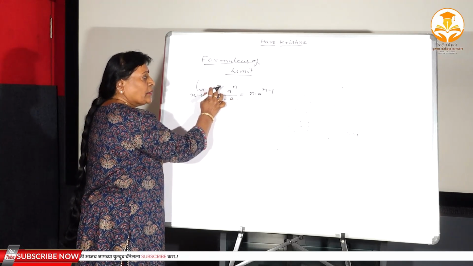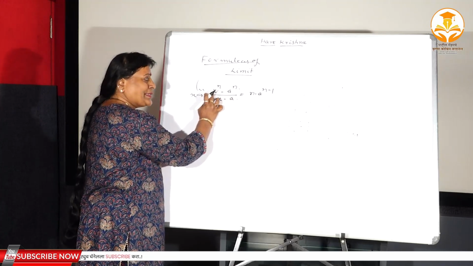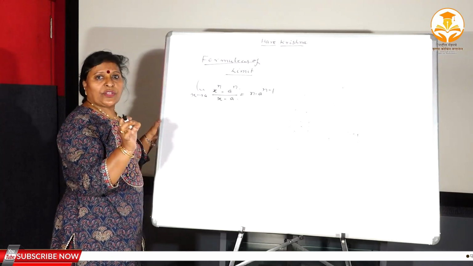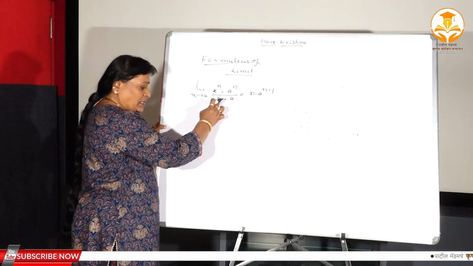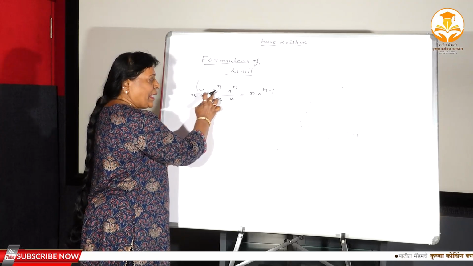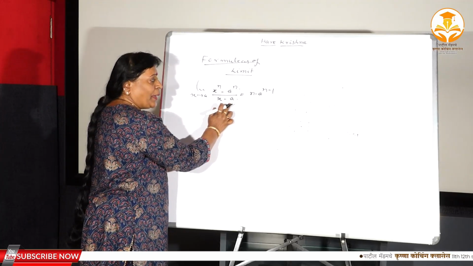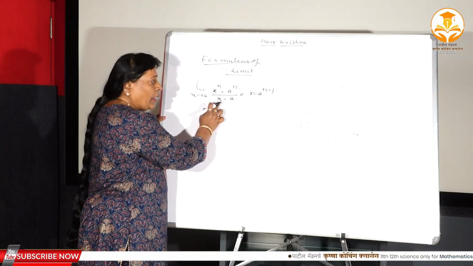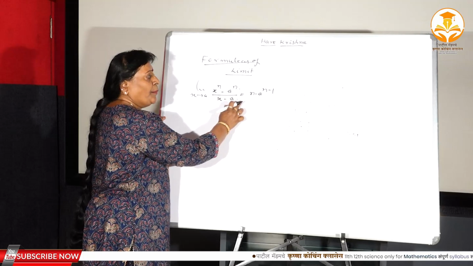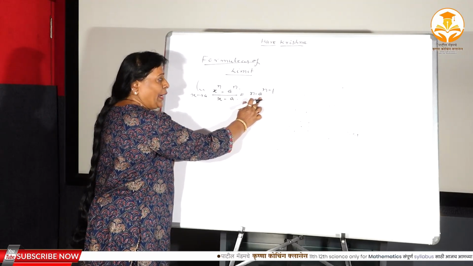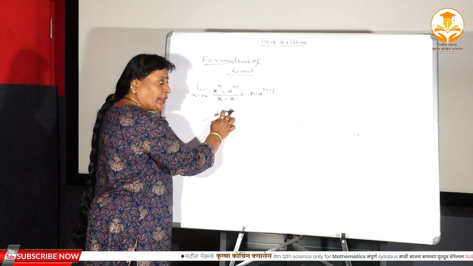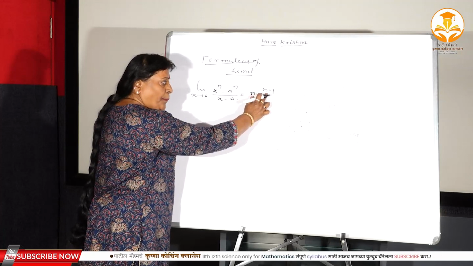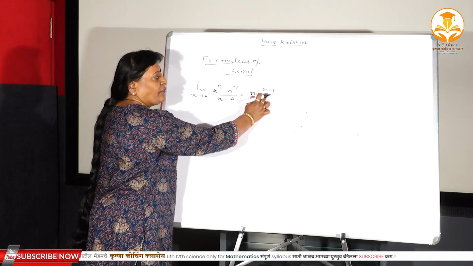If you observe this, the power of both the terms, that is x and a, is the same, and in the denominator there is a subtraction of the bases, that is base x and base a, so x minus a means the subtraction of the bases, right. Now if your problem is in this form, then the direct result is n into a to the power n minus 1, which means the power of a is multiplied and 1 is subtracted from the power of a.